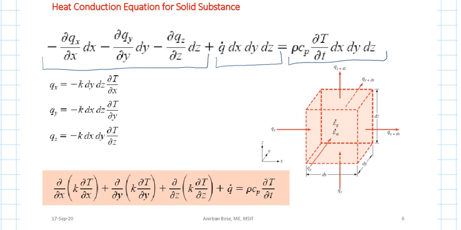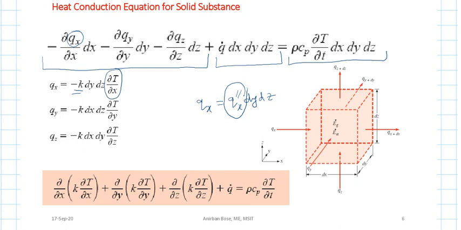Now the next thing is just put the value of Qx. You know that Qx is nothing but the heat flux into that area, that is dy into dz, and heat flux from Fourier's law of heat conduction is minus k into del T del x.